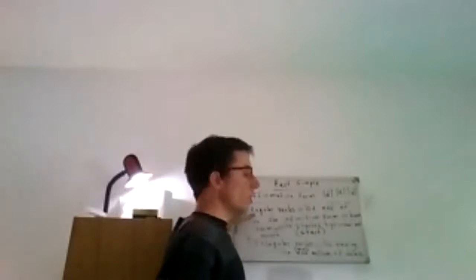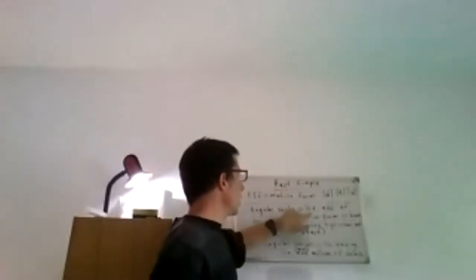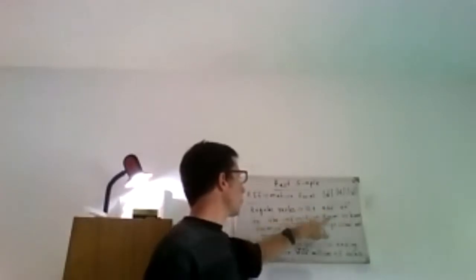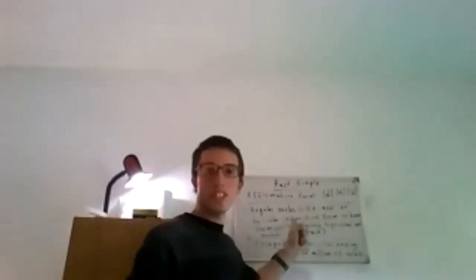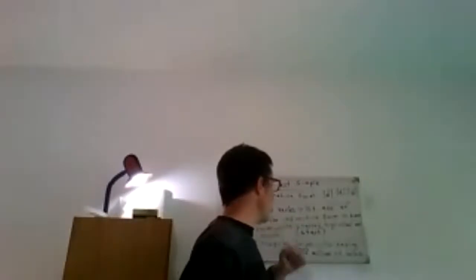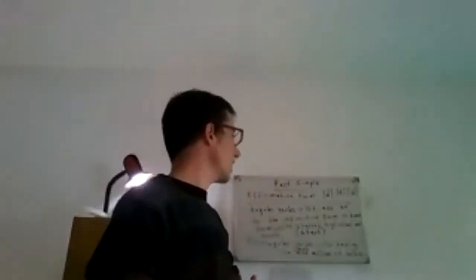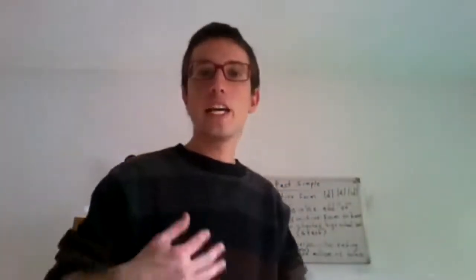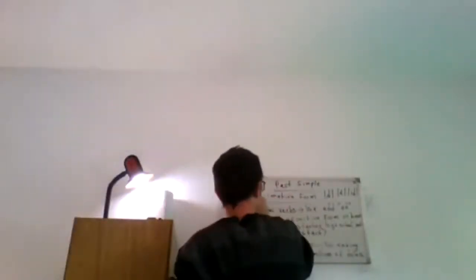We have already seen the regular verbs, and we know that we add ed to the infinitive form or base form. For example, the verb start, and you have here an example. She started high school last month, right? Now, I give you another example. For example, the verb asked. She asked me for a favor. Or the verb decided. We decided to go to India for our holidays. Okay, good. So let's see how we form the negative.